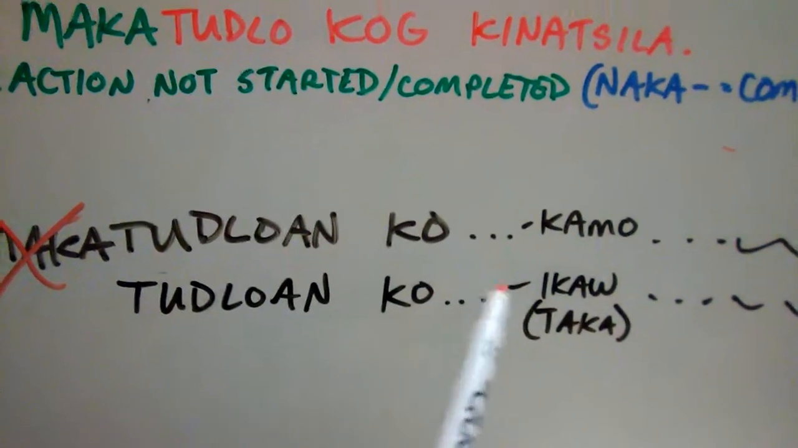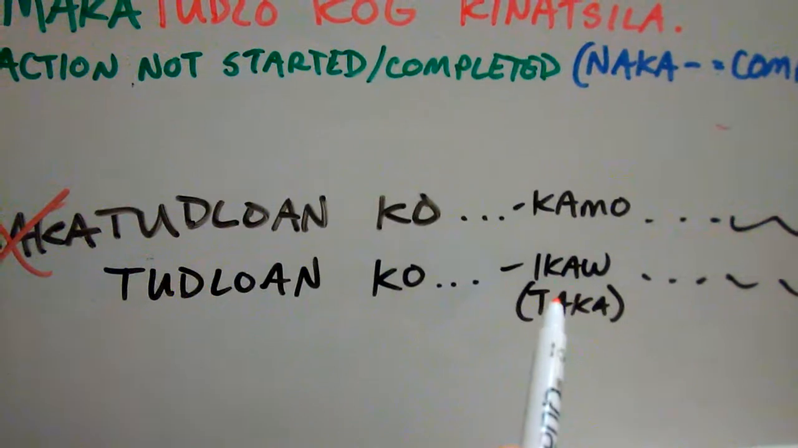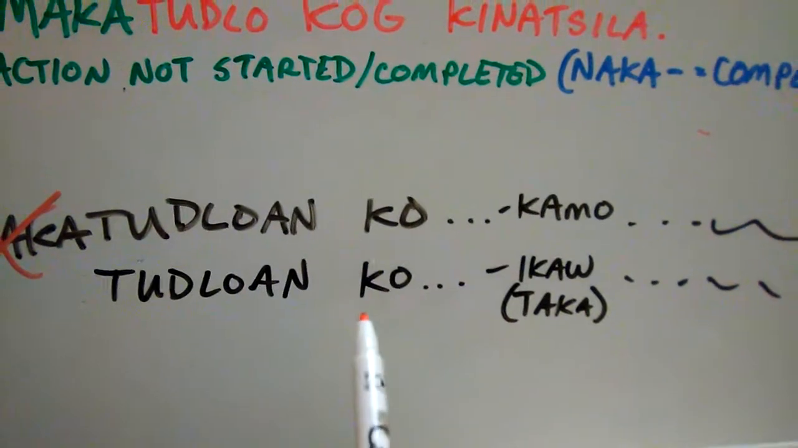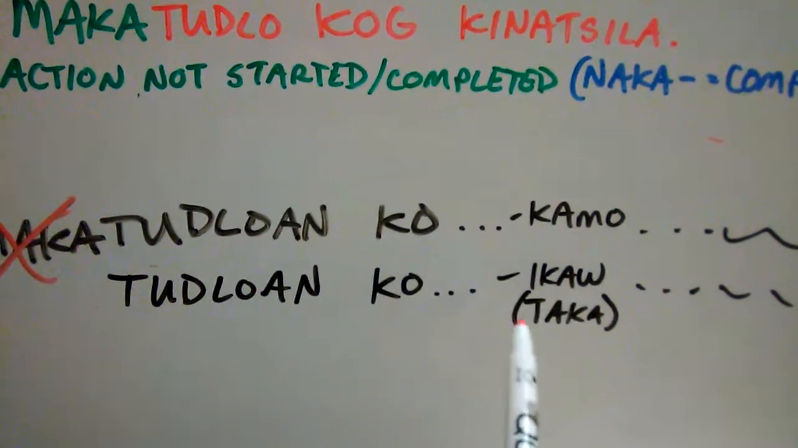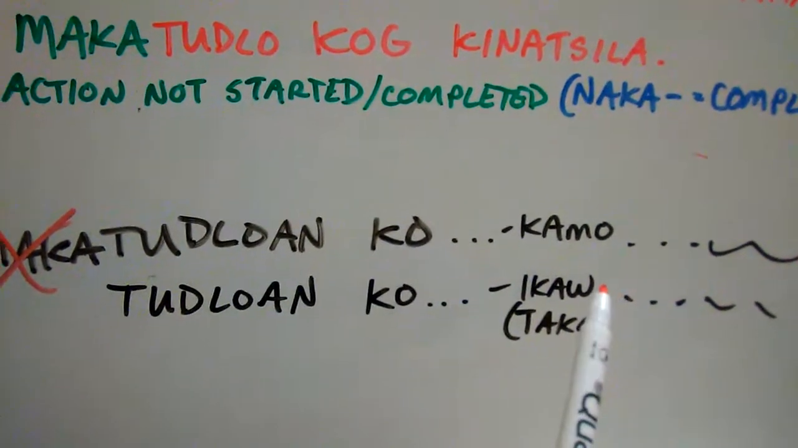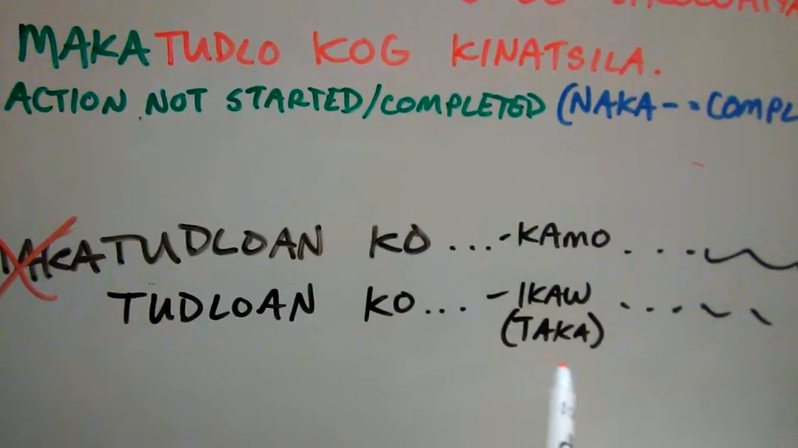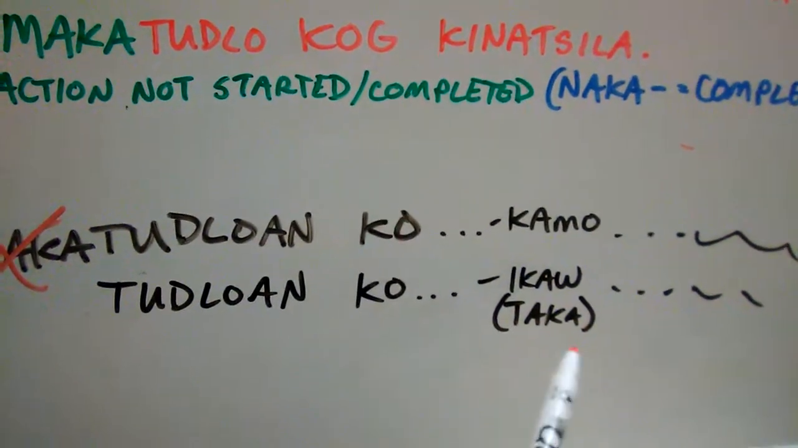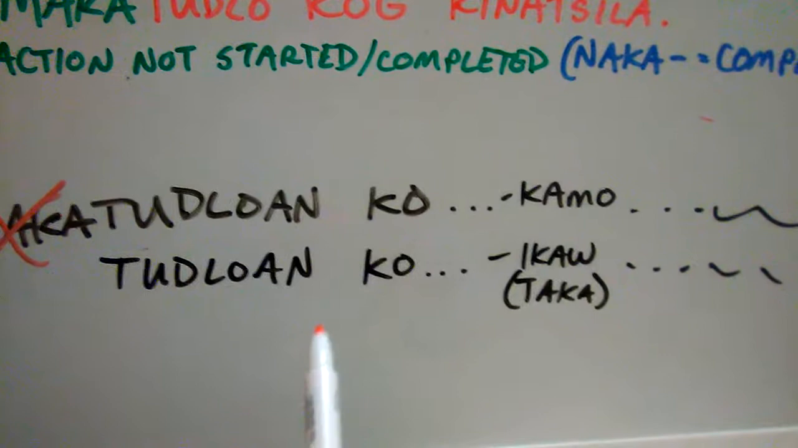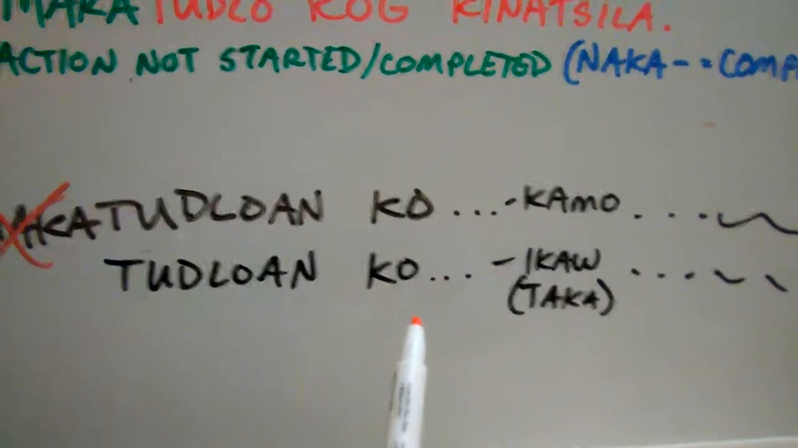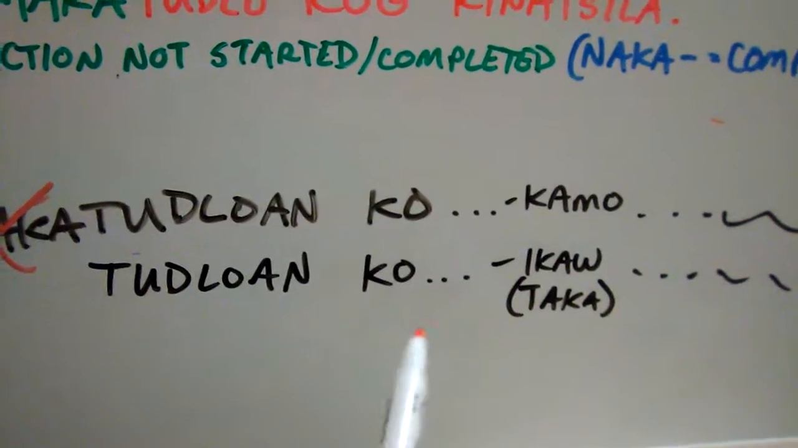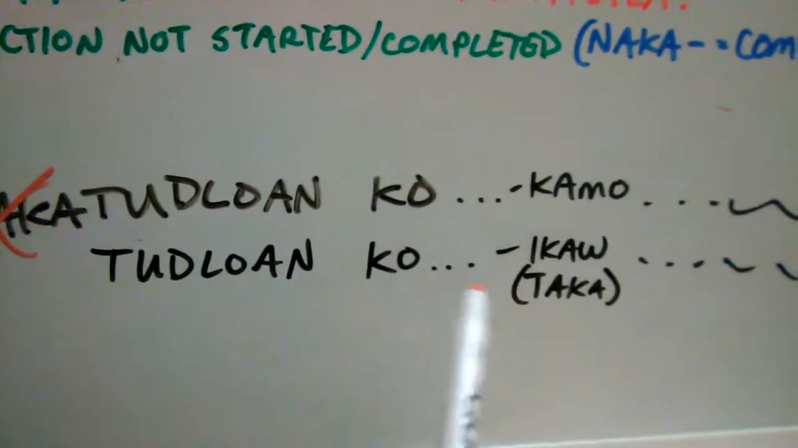So let's use ikaw for an example, right? The best way I can explain this is if I say tudloan ko ikaw, and remember if we use ikaw, we have to change it to taka, right? That taka, because I'm doing something to the second person now. I'm doing something to you now, so it changes the pronoun. And I made a video about this a long time ago. So tudloan taka, right? I can loosely translate this to I'm going to school you, or I'm going to make you learn right now, I'm going to make you educated, like I'm going to teach you right now.